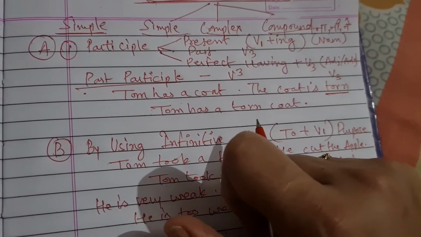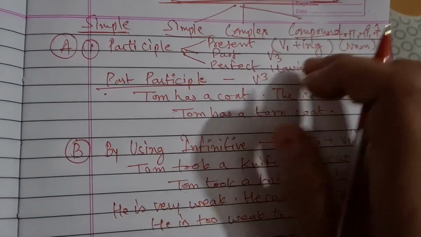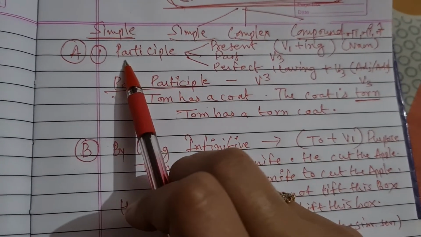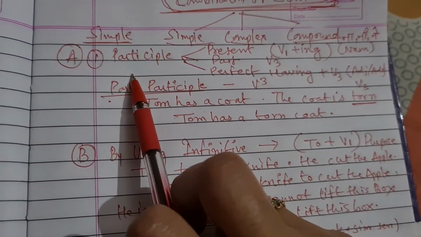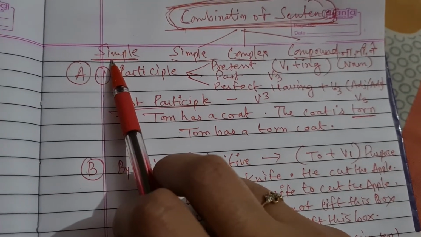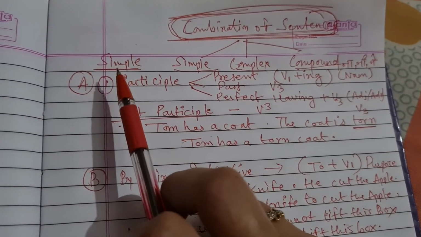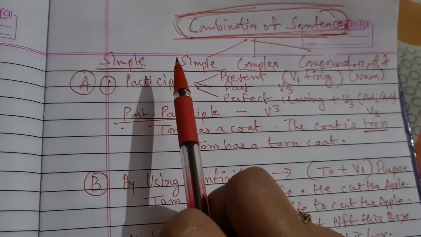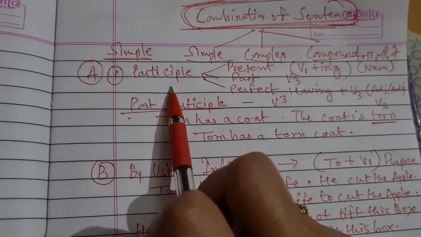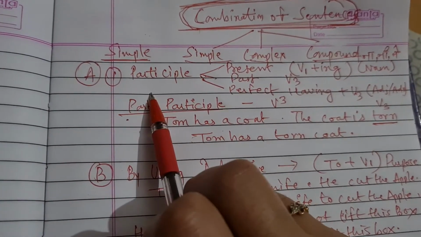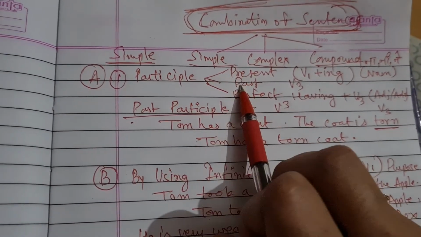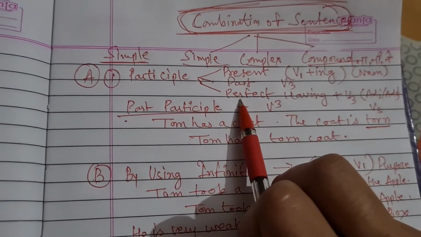compound sentences. In your last lecture, we studied all about making simple sentences by using participles. So I will just repeat once again how to make simple sentences. There are different types. Somewhere it is written 8 types, somewhere 6 types. In your book 6 to 8 parts are given. In your last lecture we studied that participles are divided into 3 parts: present, past and perfect.